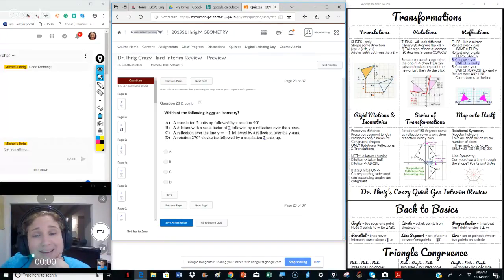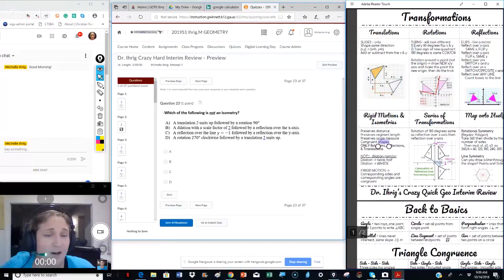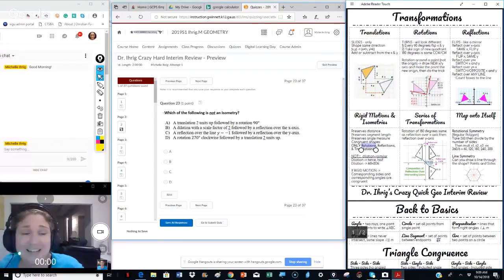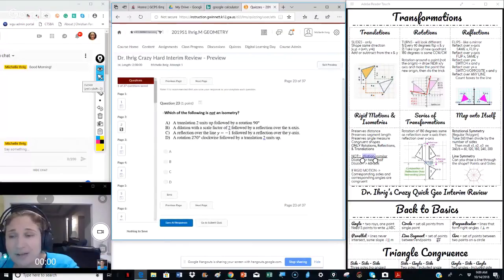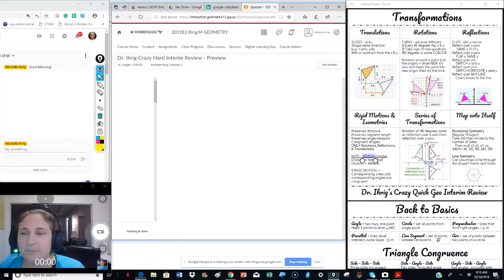Which of the following is not an isometry? Well, you know over here that isometries are not dilations, because dilations are similar. So the only one that has dilation in it is choice B. So this is not an isometry because it's got dilation. These get easier.